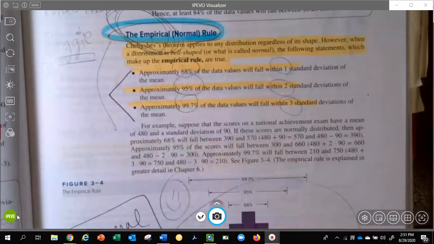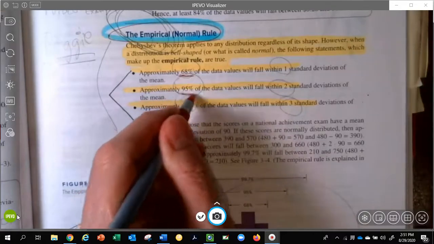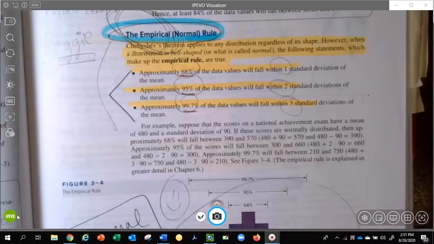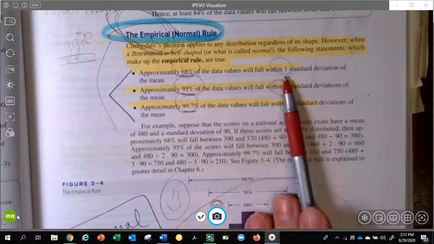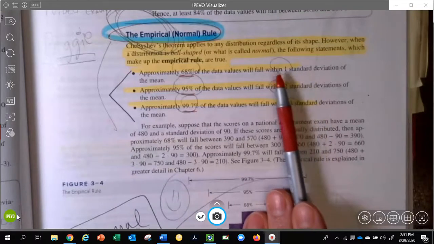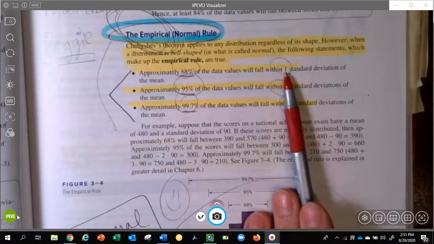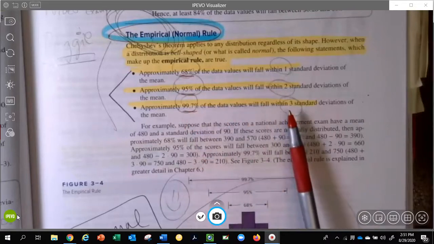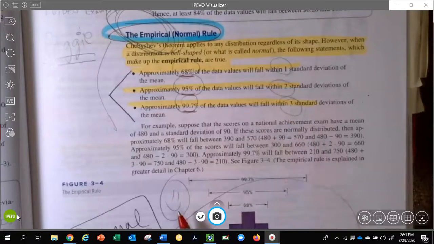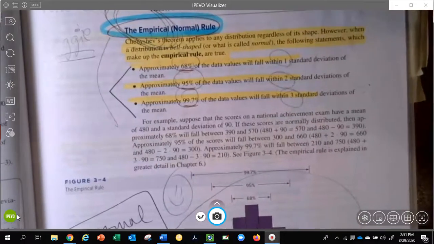the empirical rule. You need to memorize these three numbers, just like you memorize the 75% and the 88.89% for Chebyshev. You need to memorize these three and their related standard deviations for the empirical rule. 68%, all the values will fall within one standard deviation, and that's on both sides of the mean, one both ways. 95%, two of them, and 99.7%, three of them. Here is a picture at the bottom.